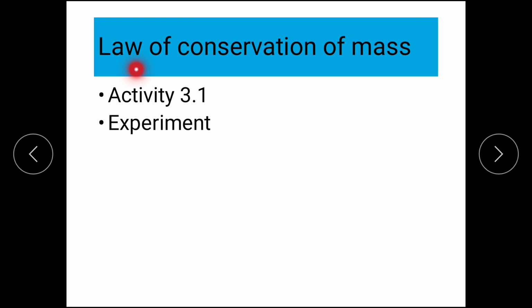So, in general, commonly they are called laws of chemical combination. And a law cannot be formed just like that. After doing many experimentations, Lavoisier and Joseph L. Proust gave two laws. We start with the first law, that is law of conservation of mass.